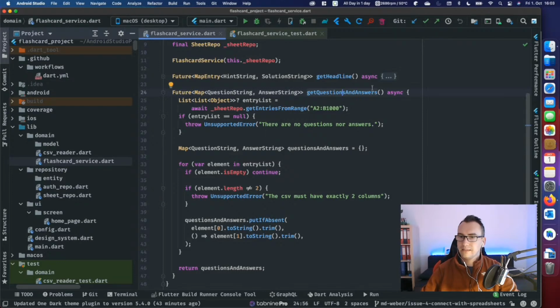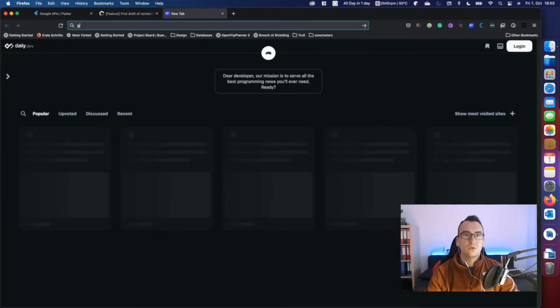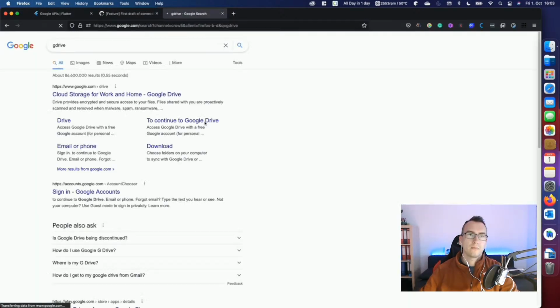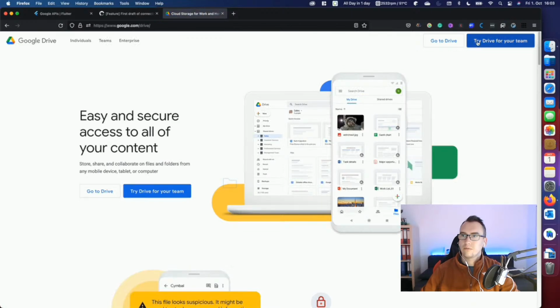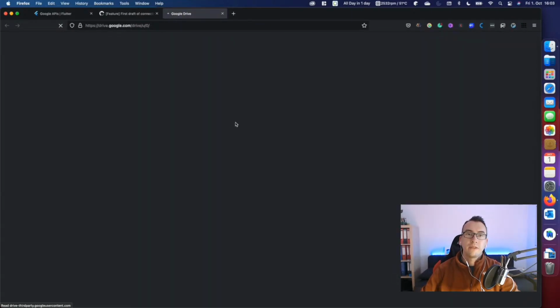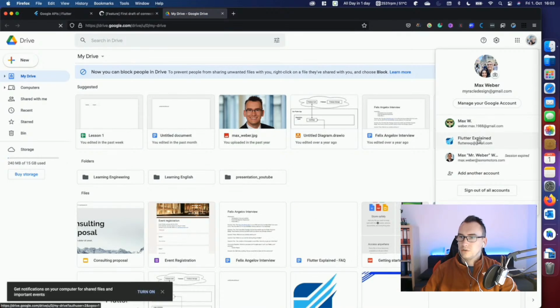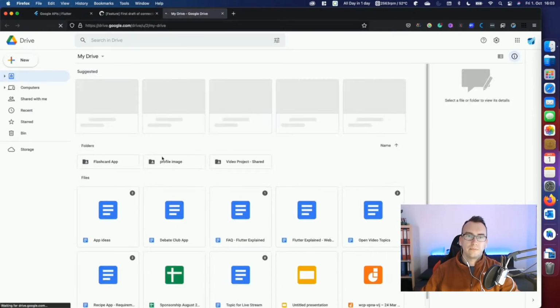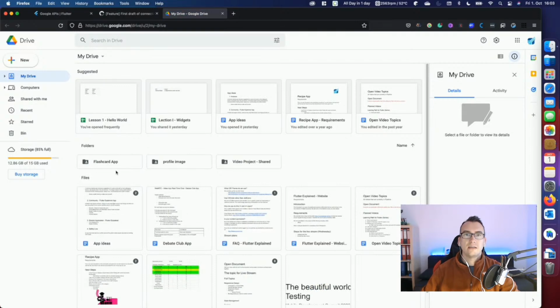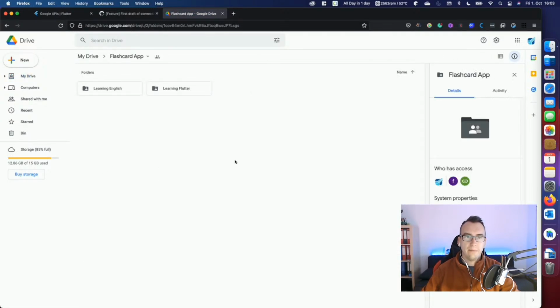How do we do that at the moment? How does the service work? We go to our Google Drive. Inside of this Google Drive, we have this Flashcard App folder.